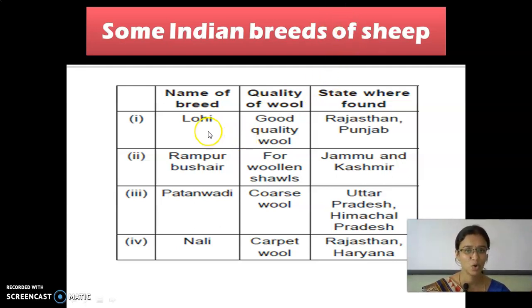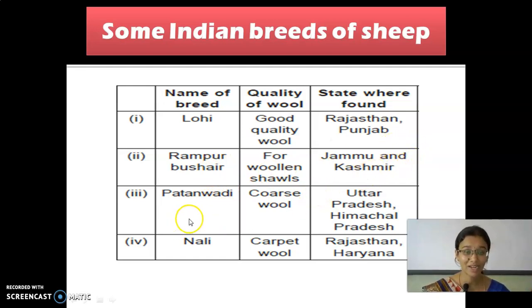So what are some of the Indian breeds of sheep? The most common one is Lohi. It has good quality of wool. It is found in Rajasthan and Punjab. And then Rampur Bushair. It is used for woolen shawls. These are found in Jammu and Kashmir.